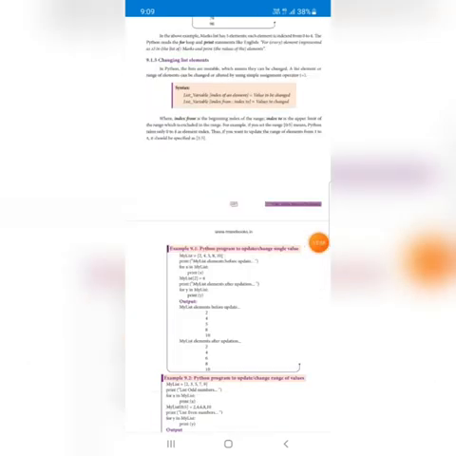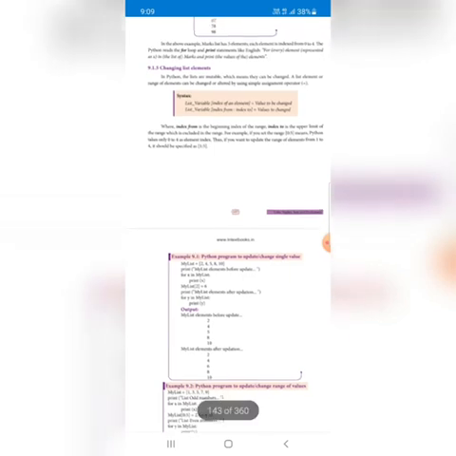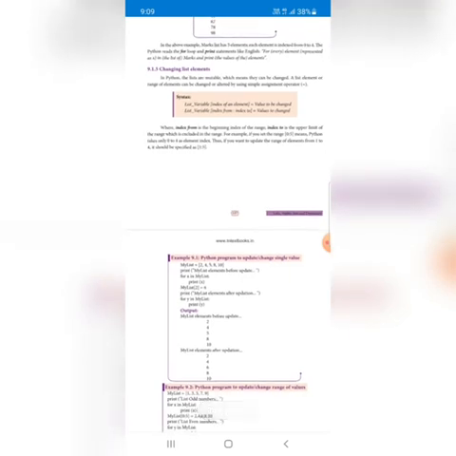The next is changing list elements. We can change an element already placed in the list variable. The list elements are mutable, that means changeable. Using the simple equal operator, that means the assignment operator, we can change the element present in a list. Then the syntax is list variable of index element, equal to the value to be changed.